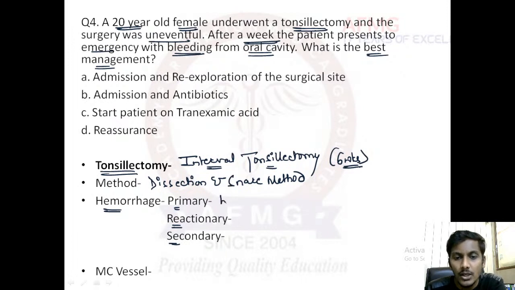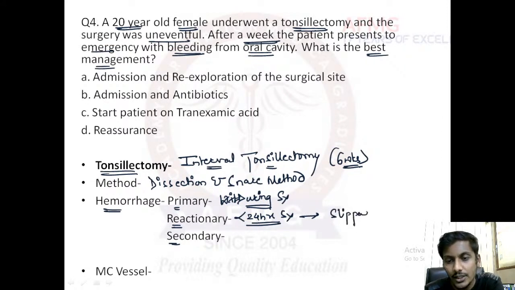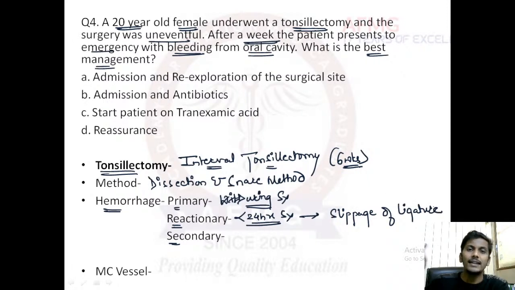Primary hemorrhages occur during surgery. Any hemorrhage during surgery will be considered a primary hemorrhage. A hemorrhage or bleeding occurring within 24 hours of surgery is considered a reactionary hemorrhage. The most common cause of reactionary hemorrhage would be slippage of a ligature. You have put some suture, but the suture has slipped, and that is why the patient started bleeding within 24 hours of surgery. This type is known as reactionary hemorrhage.